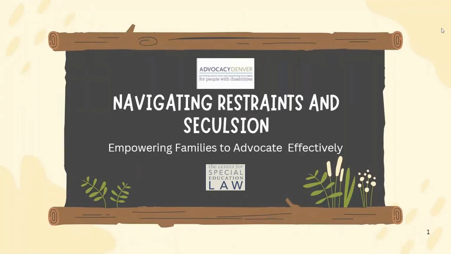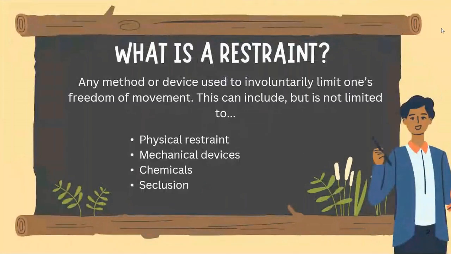Navigating restraints and seclusion, empowering families to advocate effectively. What is a restraint? It's any method or device used to involuntarily limit one's freedom of movement. This can include, but is not limited to, physical restraint, mechanical devices, chemicals, and seclusion.